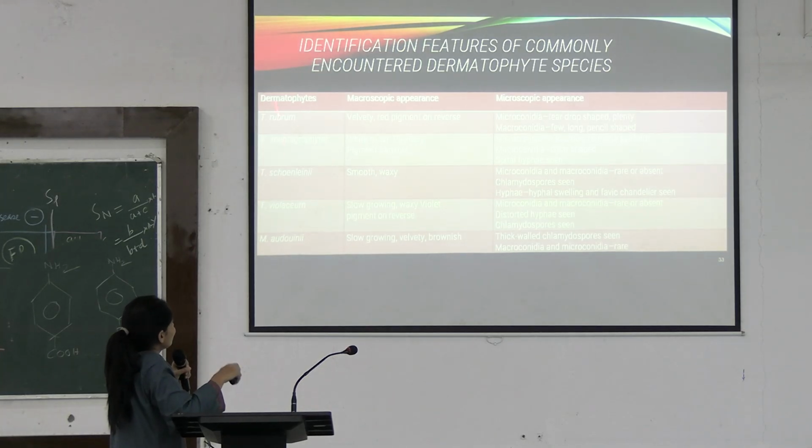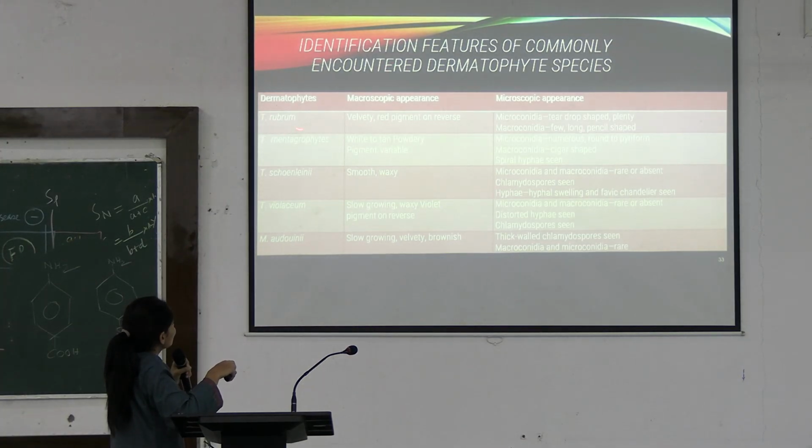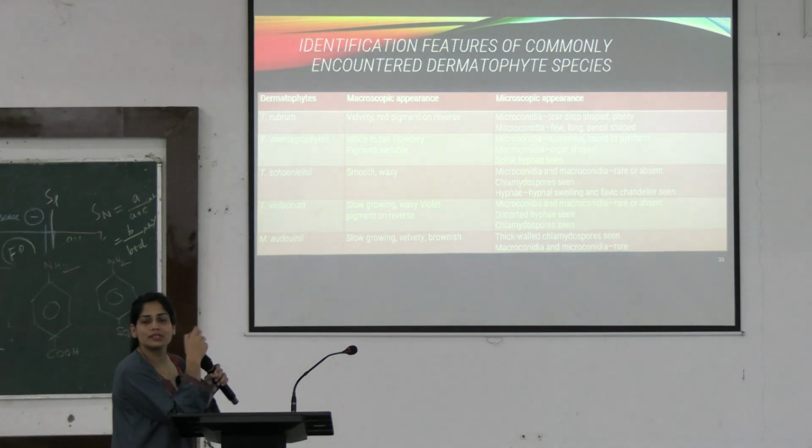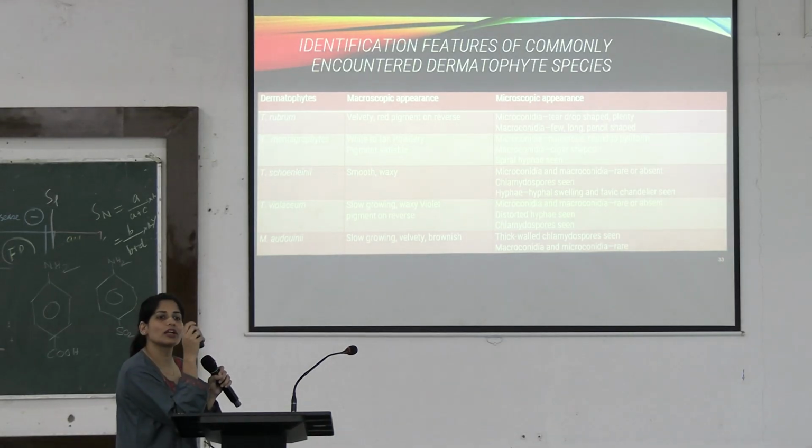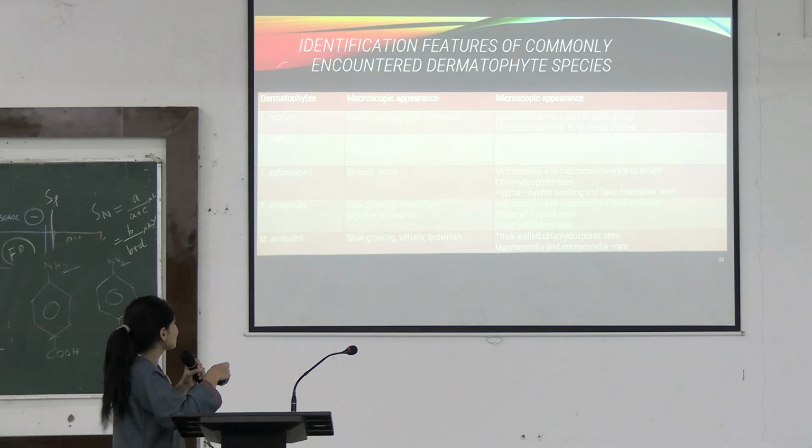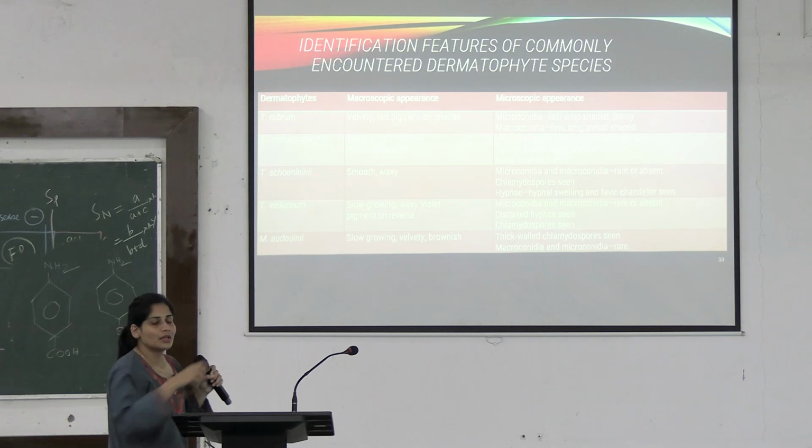All these dermatophytes you will differentiate based on macroscopic and microscopic appearance. So you can see here in the case of T. rubrum, as the name suggests, it is velvety with red pigment on the reverse. So it is easy to differentiate that this is Trichophyton rubrum because it has a red pigment behind it. That is why it is named like this. And it will show you teardrop shaped, plenty of microconidia.